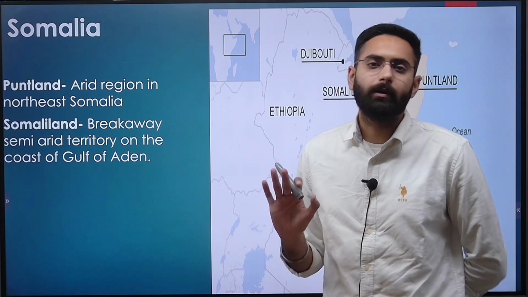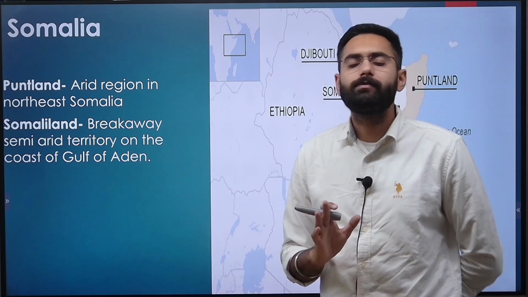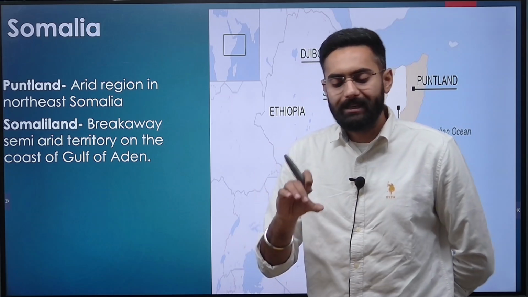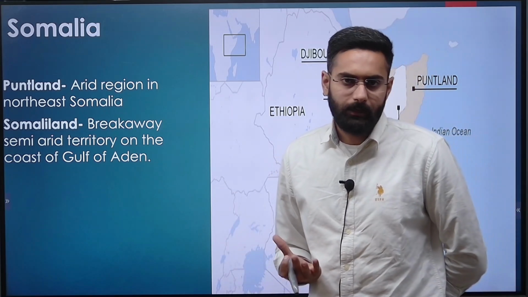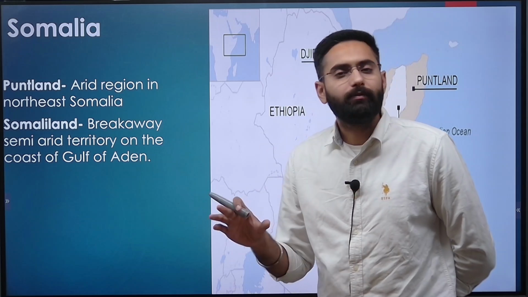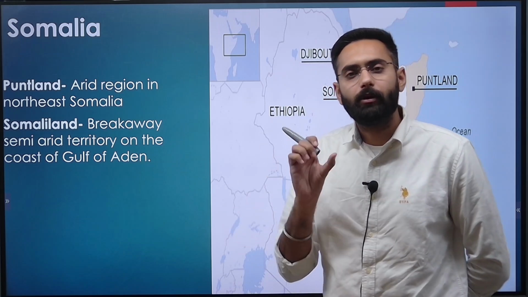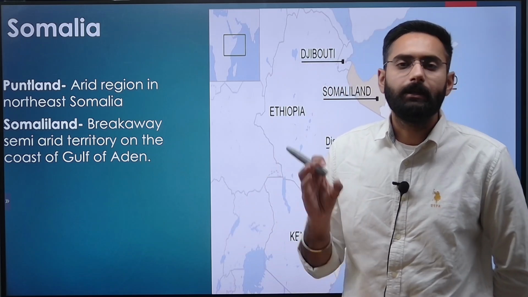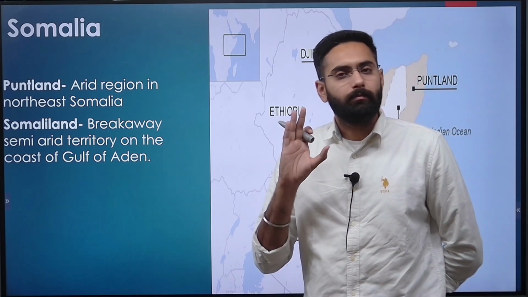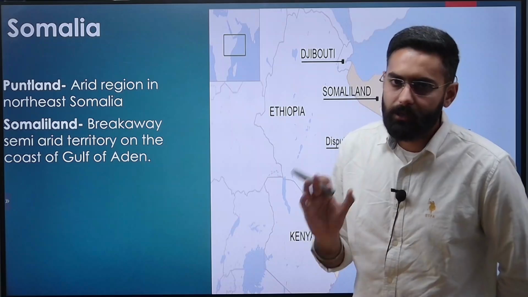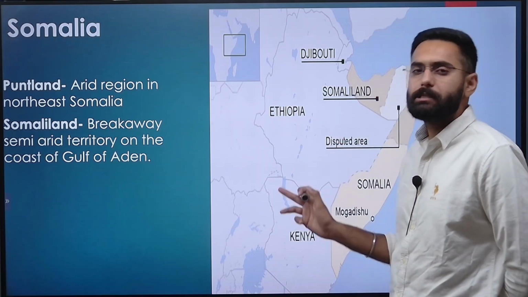They don't want to be part of Somalia. But Puntland is one such area which is seeking autonomy, but it wants to be a part of Somalia. So you don't have to go into so much detail, but from your prelims point of view, you should remember that Somaliland and Puntland are both the areas of conflict which are located in Somalia, which is part of the Horn of Africa.